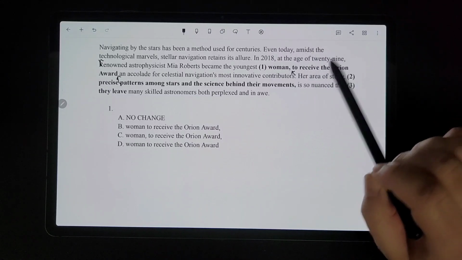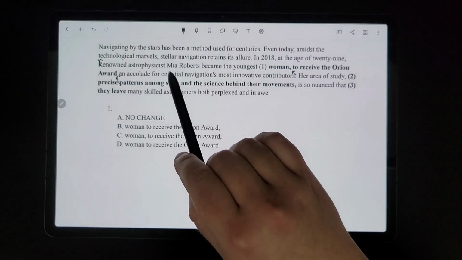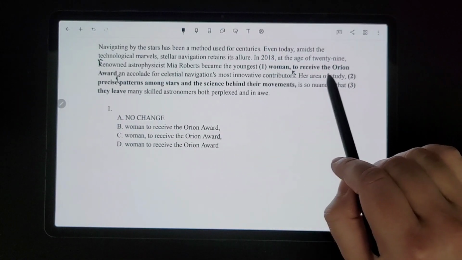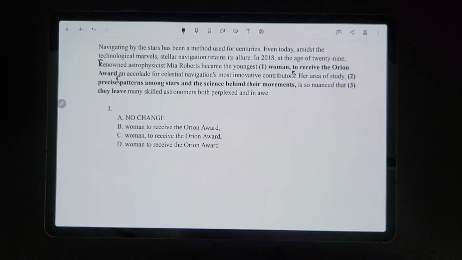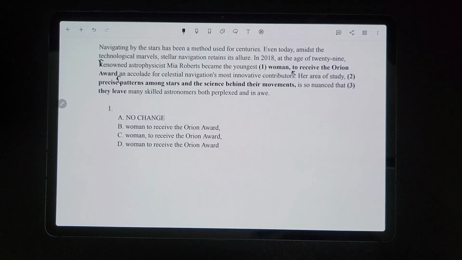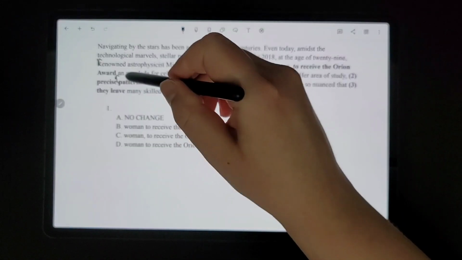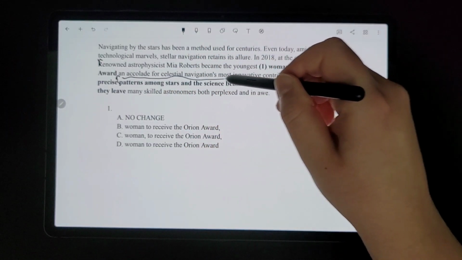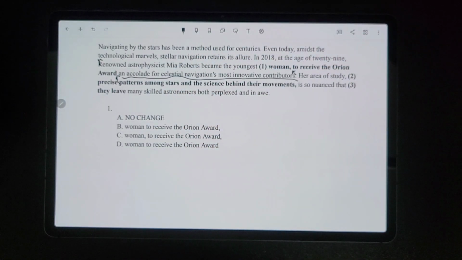So let's see. Renowned astrophysicist Mia Roberts became the youngest woman to receive the Orion Award. That whole portion is an independent clause, followed by a dependent phrase, an accolade for celestial navigation's most innovative contributors. So you need a comma in between those.